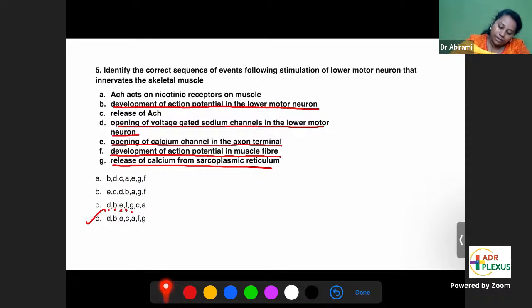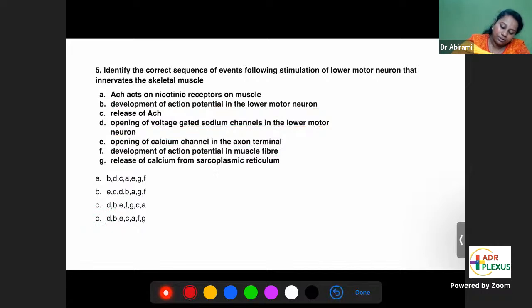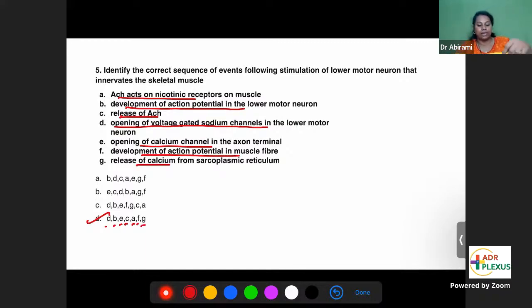this. Actually, this is this one, D, B, E, C, A, F, G. So this is the one. This is the answer. So first is opening of voltage gated sodium channels. Then you have B, development of action potential. Then E, opening of calcium channels, release of acetylcholine, then acetylcholine binds to nicotinic receptor, then F, development of action potential in the muscle fiber, and then it is G, release of calcium from SR. The answer is option D.